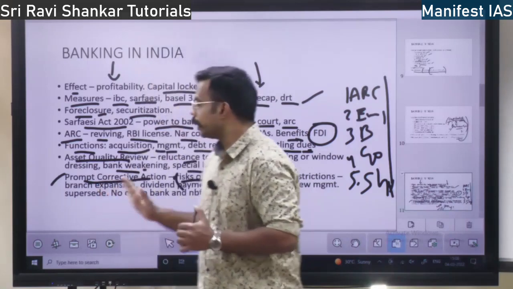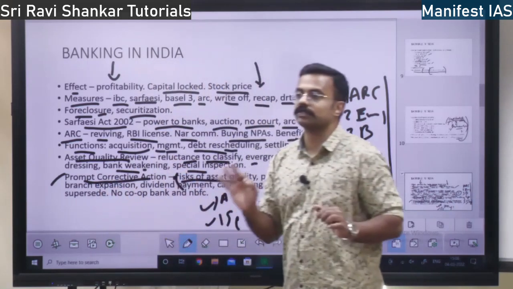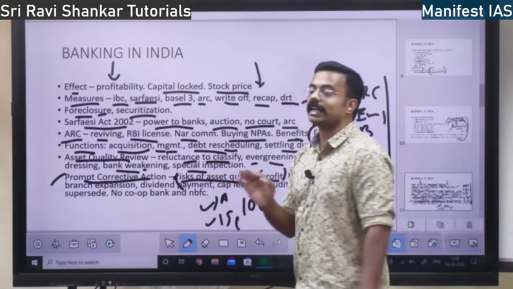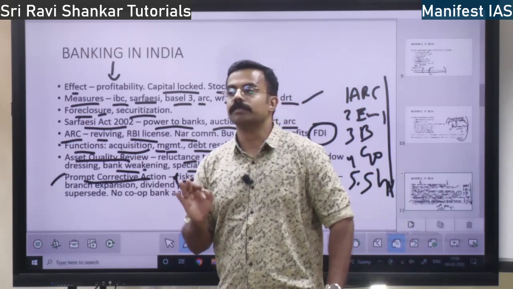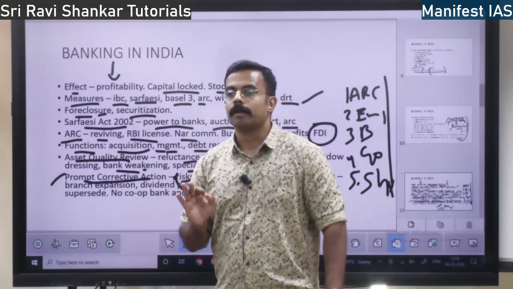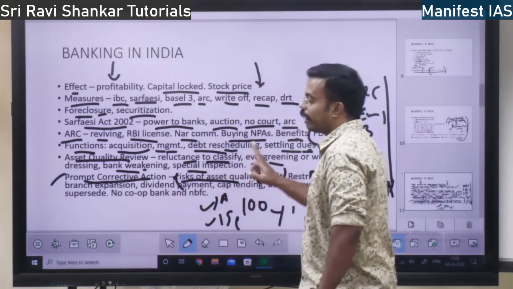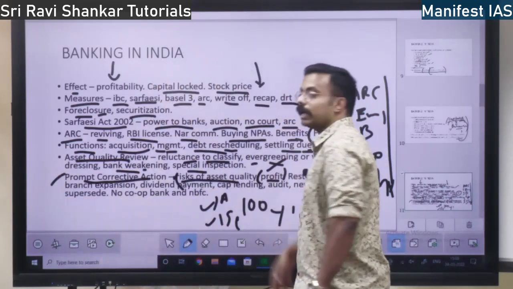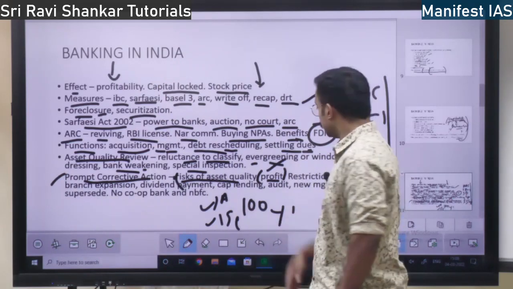Then the corrective action will be taken in such a way that the asset will start making profit. That can also be done, right?